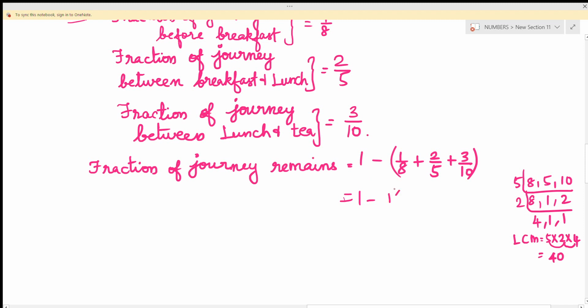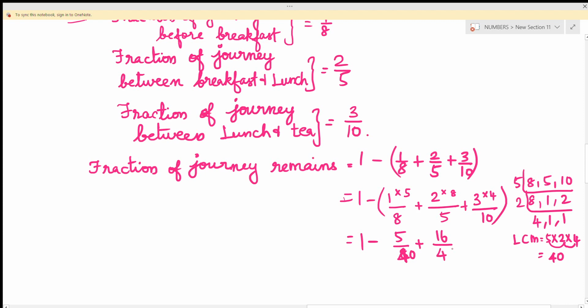So we are going to multiply the first term by 5 and the second fraction by 8 and the third fraction by 4. This is equal to 1 minus 5 by 40 plus 16 by 40 plus 12 by 40.